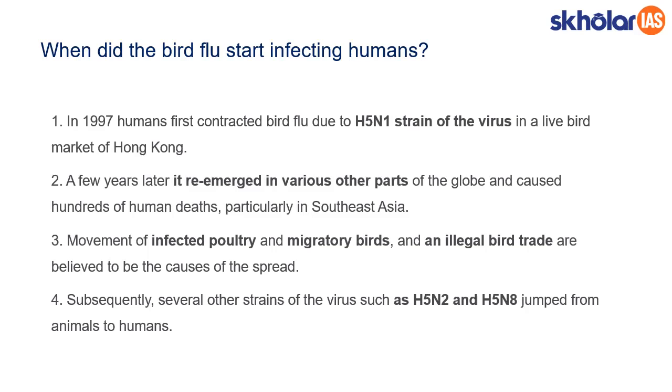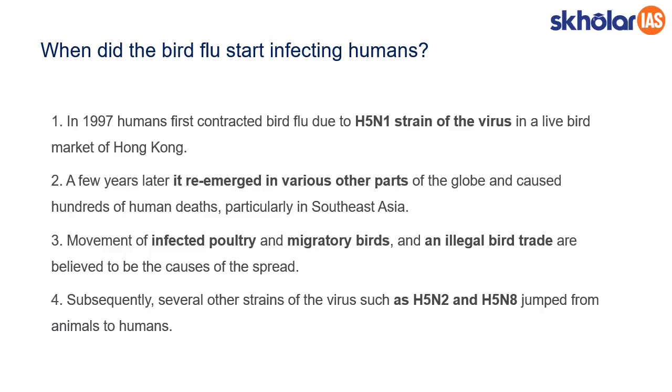Moving to the origin of the bird flu, this particular strain H5N1 was first detected in 1997 in a small live bird market in Hong Kong. Later it was found that this strain spread across the world, causing the deaths of several hundred humans. Particularly in Southeast Asia, the repercussion was so high. While scientists were probing why this strain was spreading so fast and causing several deaths, they found three particular reasons: infected poultry, migratory birds, and illegal bird trade.